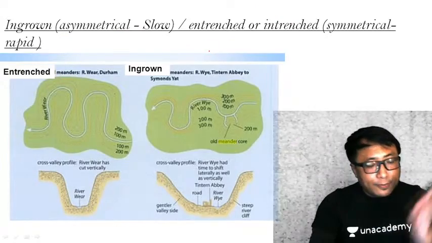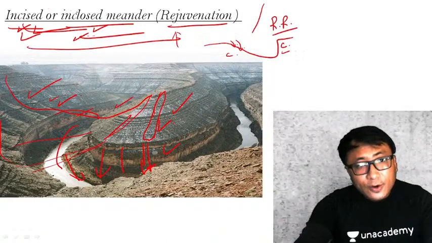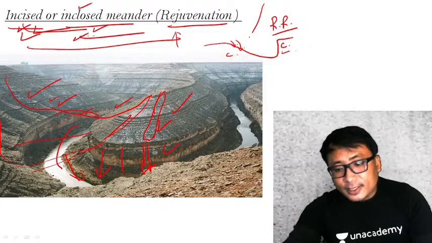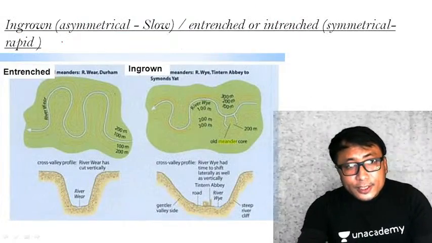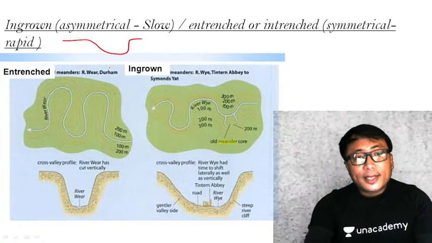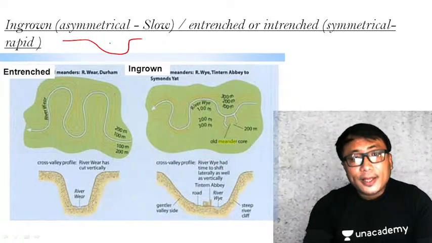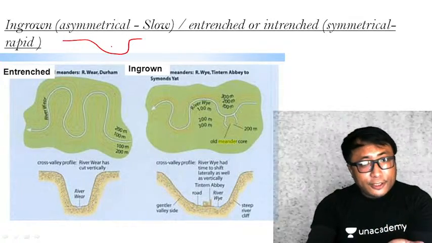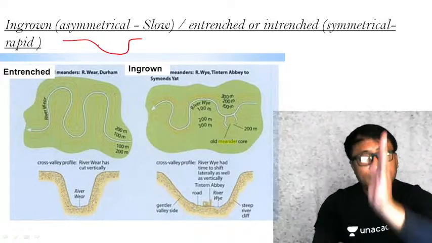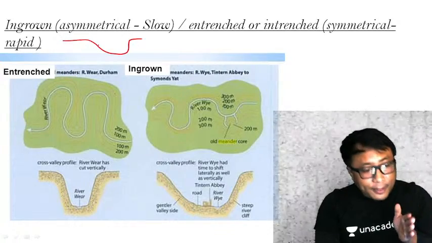Depending on the rate of rejuvenation, an incised or enclosed meander can be of two types. We already know the basic structure of a meander, that is like this. Now, the river is flowing like this. If the rate of river rejuvenation is very rapid, what will happen? The river will very rapidly cut its own course, means the valley deepening will happen, and the rate of valley deepening will be very fast.